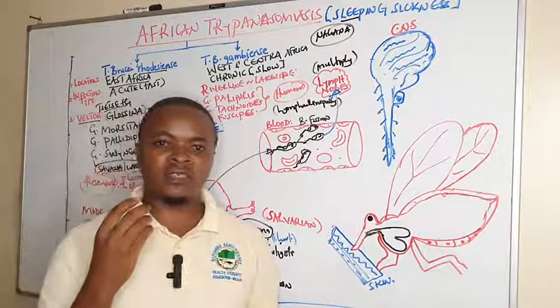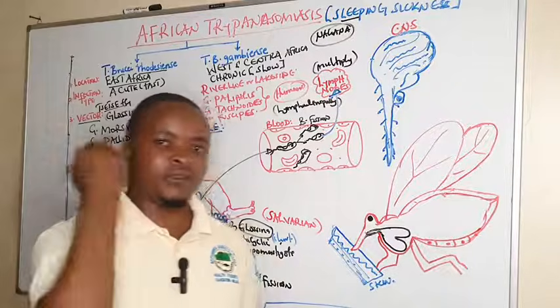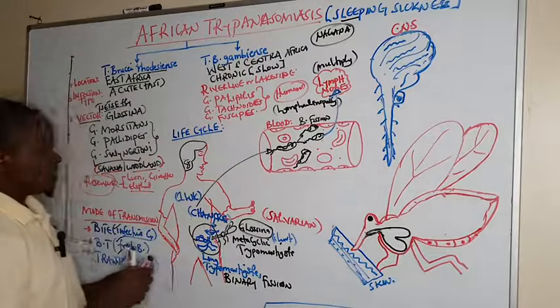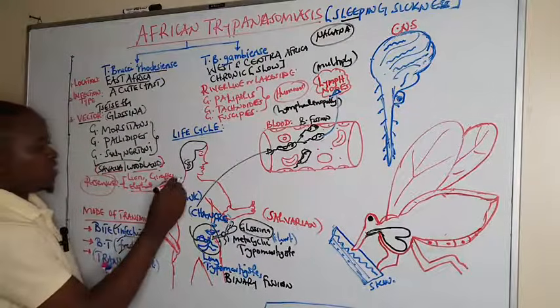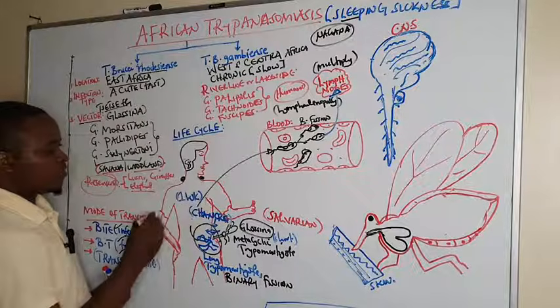If it is Gambiense, it is due to the swelling of the posterior lymph nodes, that is in the neck region. So you find someone with swelling in the posterior cervical region.